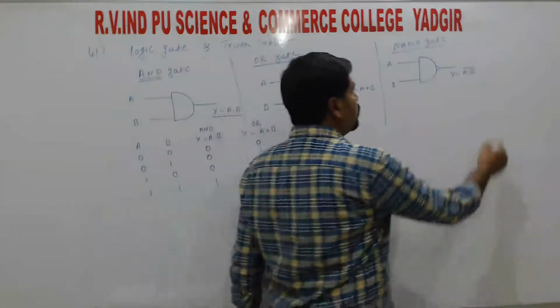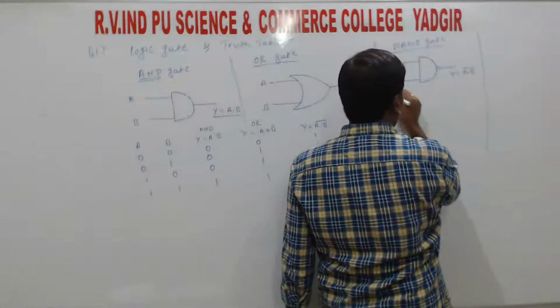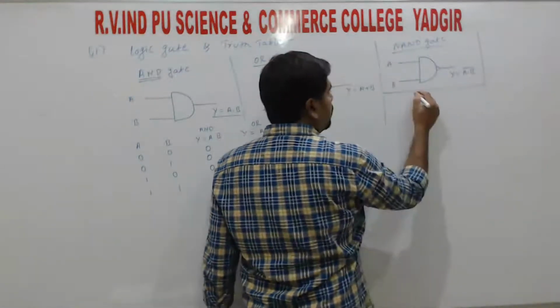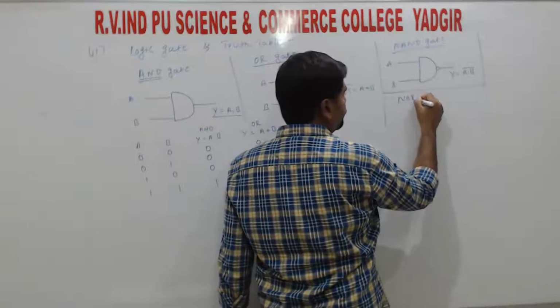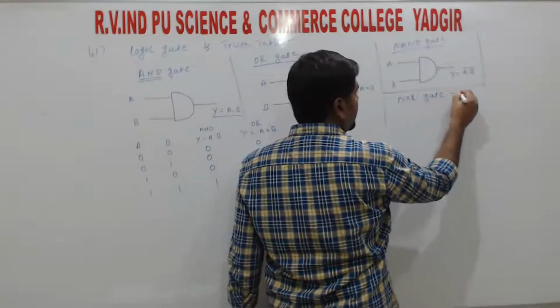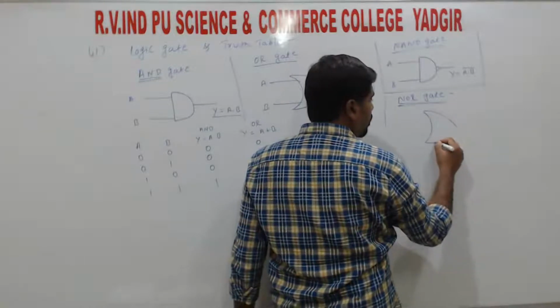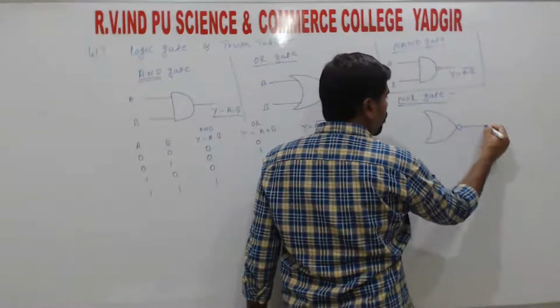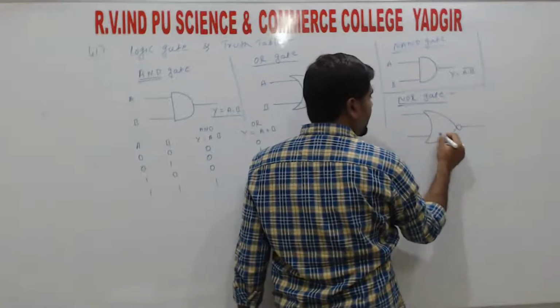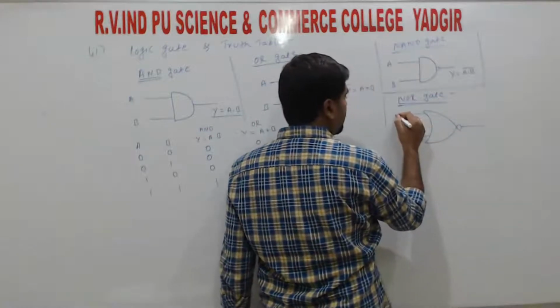So next, NOR gate, right? NOR gate is again the OR gate. If we connect a NOT to the OR gate, we get NOR. That means we are adding one bubble in front of the OR gate.